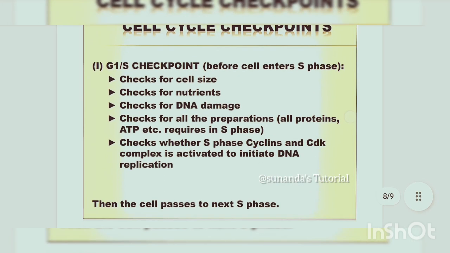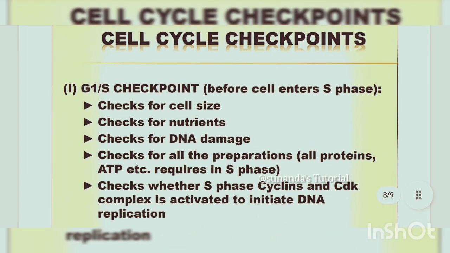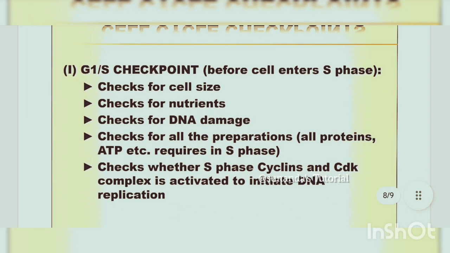Okay. So at first, the G1/S checkpoint, before the cell enters into the S phase, checks for the cell size, because during G1 phase the size of the cell increases.